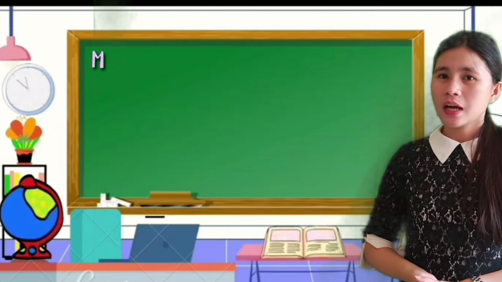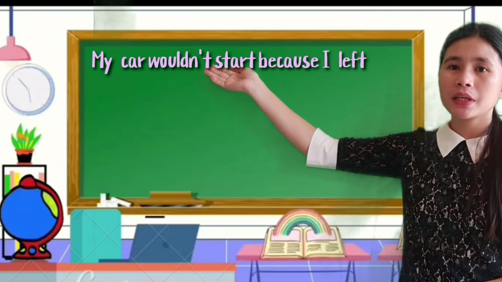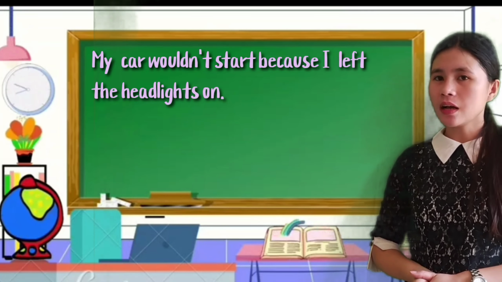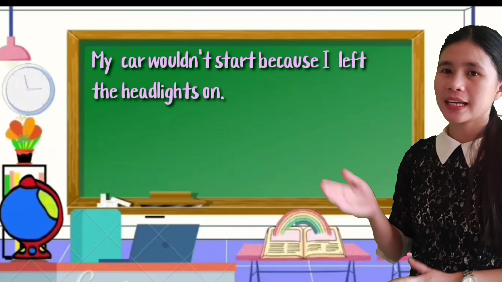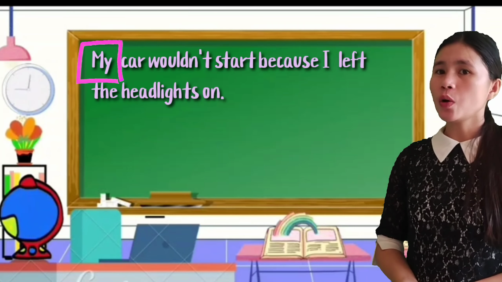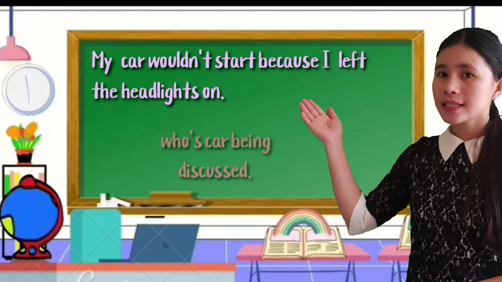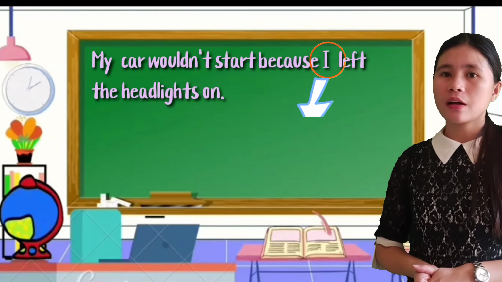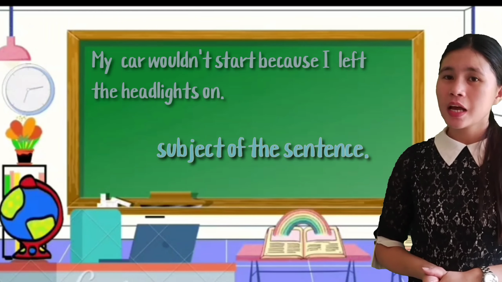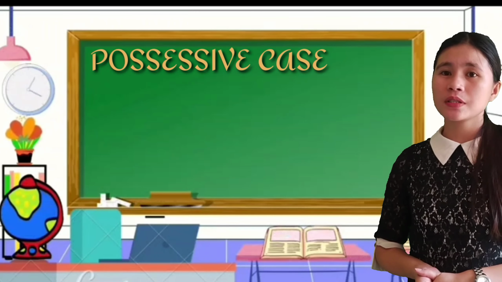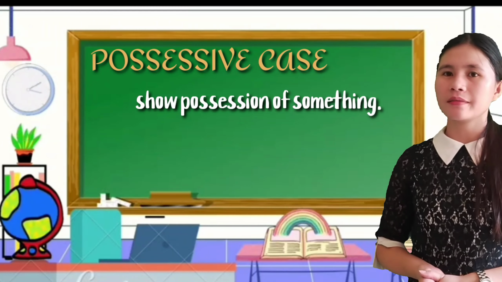For example, my car wouldn't start because I left the headlights on. In this sentence, my is showing whose car is being discussed. Again, possessive case is used to show possession of something.